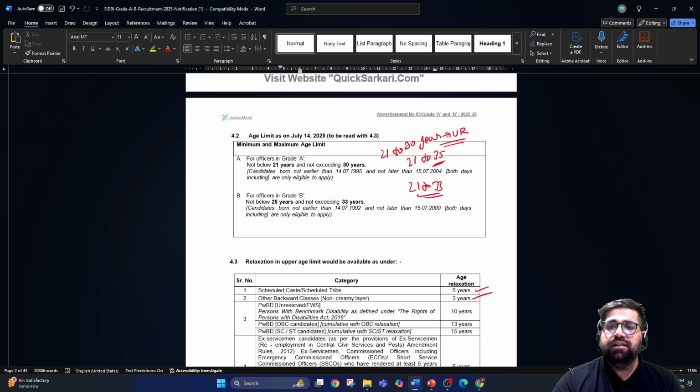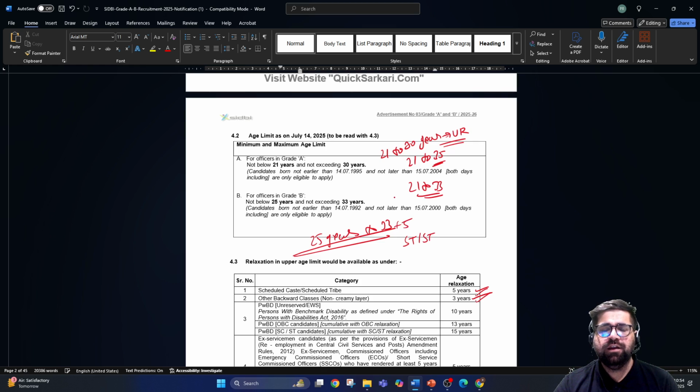But for grade B, the minimum age required is 25 years and the maximum is 33 years. And you can again add the age relaxations. For ST and SC students, you can just add 5 over here. So for you, in grade B, the minimum age has to be 25, maximum can be 38. And for OBC, you just have to add 3 over here. So for OBC students, the age bracket for grade B post will be 25 to 36 years. But for open category, it's 25 to 33 years, and they have clearly mentioned the cutoff dates for the age calculation as well.